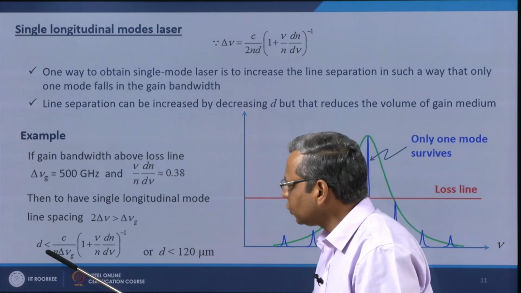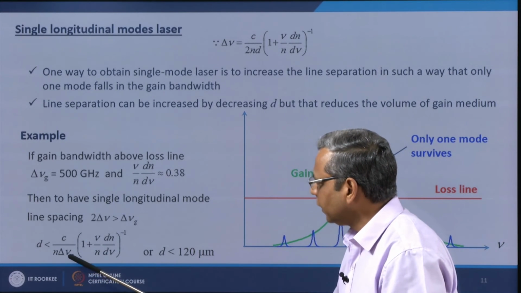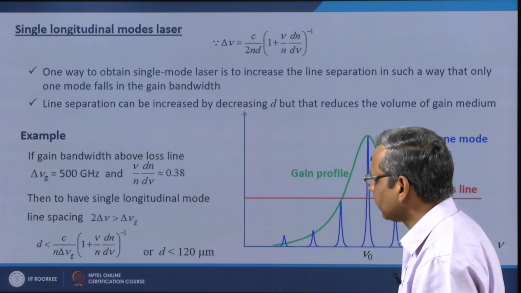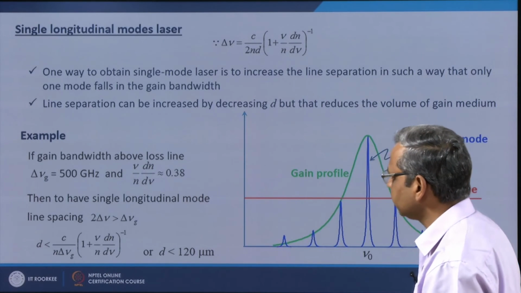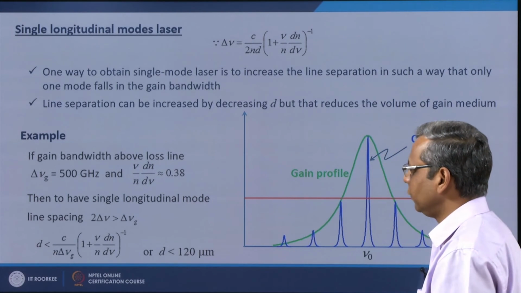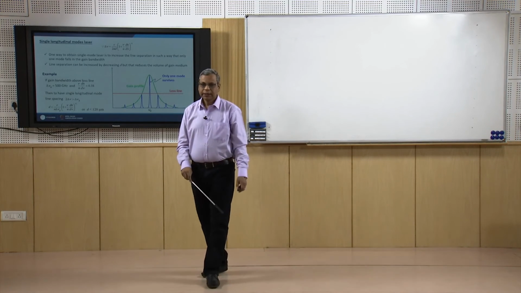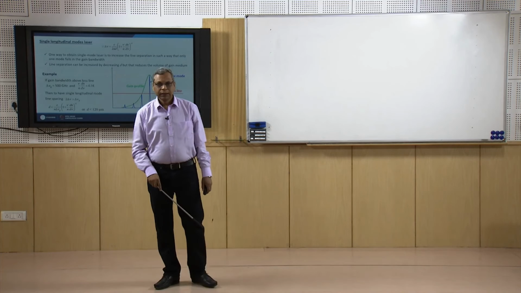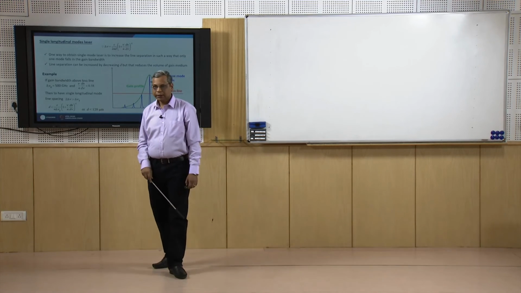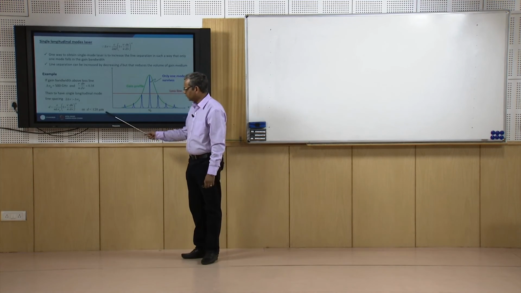Accordingly, your d should be less than c over n delta nu g times this, and if you plug in all these numbers, this will give you the value of d, which should be smaller than 120 micrometer. So, this reduces the volume of the gain medium significantly.